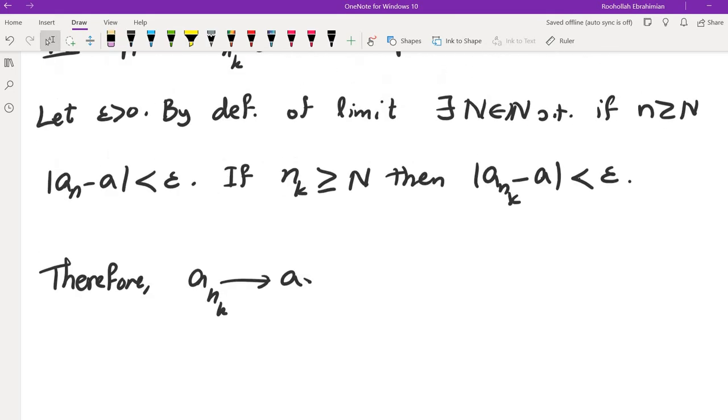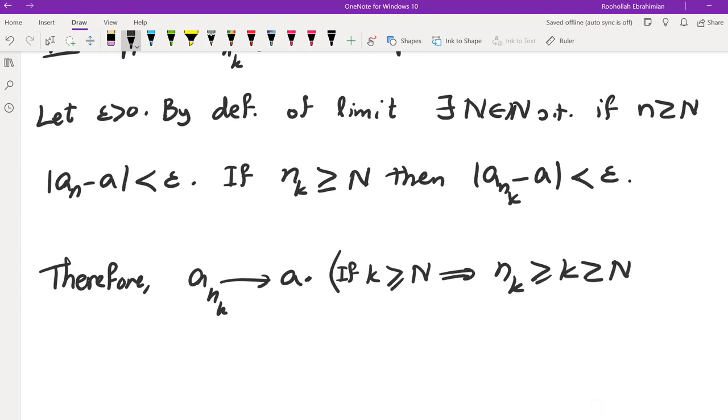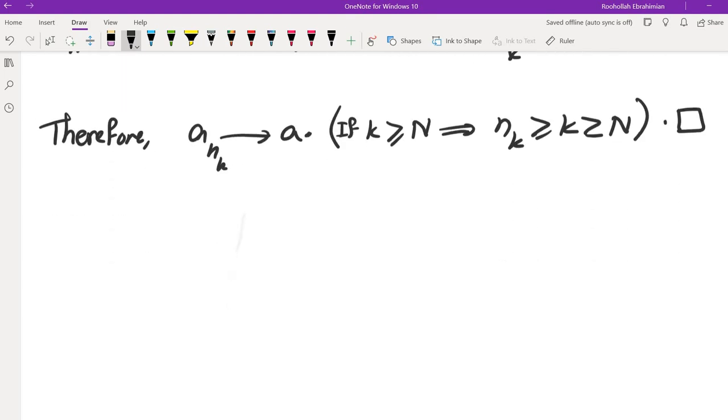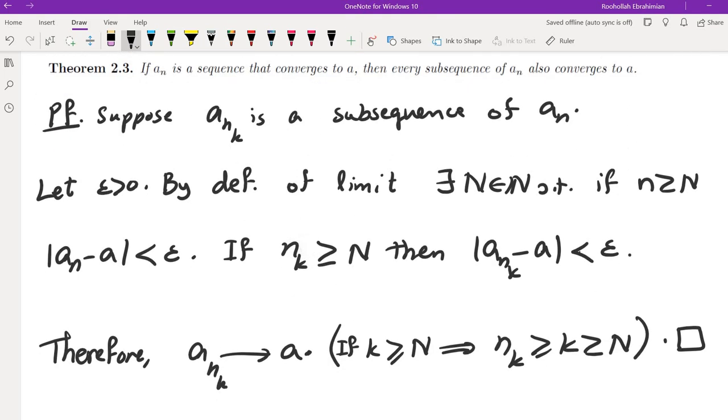So if we take k to be large, then a sub nk approaches a. So in other words, if k is large, let's say greater than or equal to N, then nk, which is at least the kth element, is also greater than or equal to N. So that tells us that if the sequence converges, then the subsequence also converges, and it converges to the same limit.